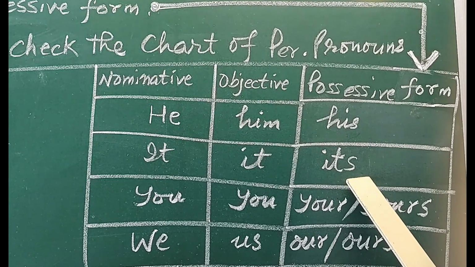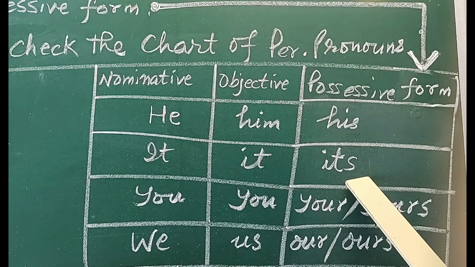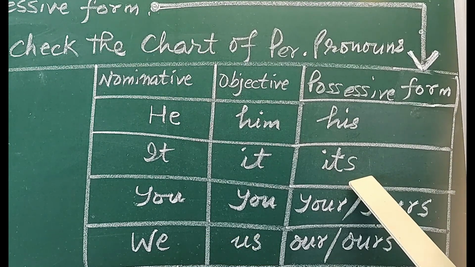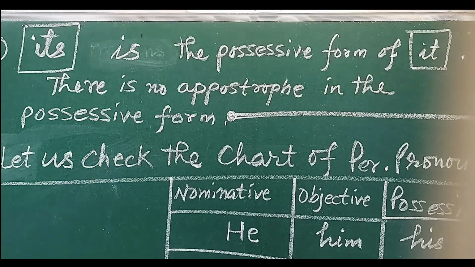We can use it in sentences, and when we use "its" in sentences, we are not committing any mistake. Now the other question that comes is, then what about "it's" with an apostrophe? Let us see. So friends, let us check the 2 words one by one and find out which one is correct.